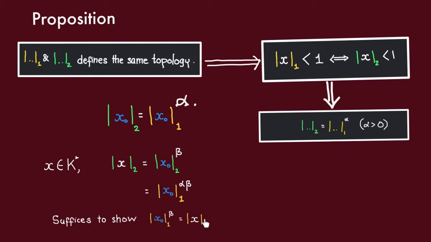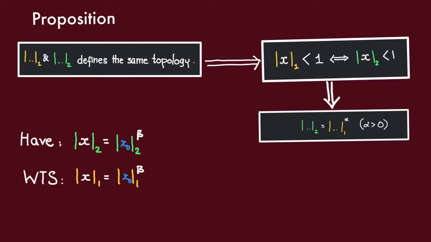Alright, so now let us show this. This is what we have. For the green absolute value, we have this relation between the absolute value of x and the absolute value of x naught. Now we want to deduce the same relation, but for the yellow absolute value. And this is where we're going to use this lemma here. This property allows us to relate these two absolute values. So the first step is to divide both sides here to bring everything to the case of absolute value 1.